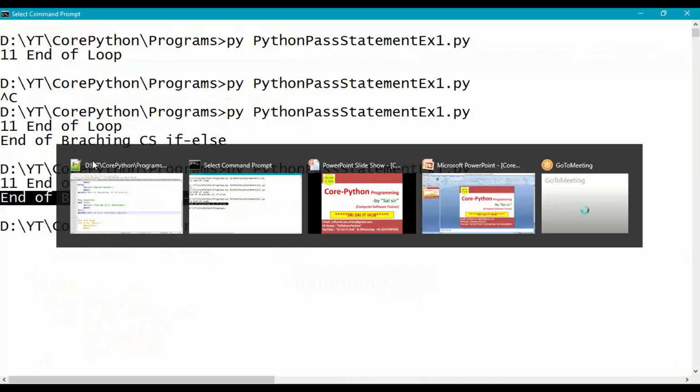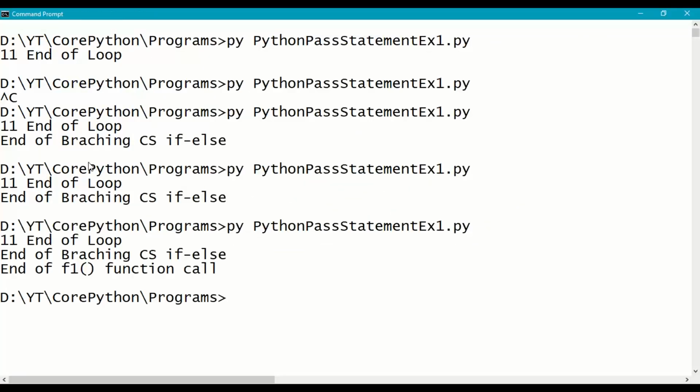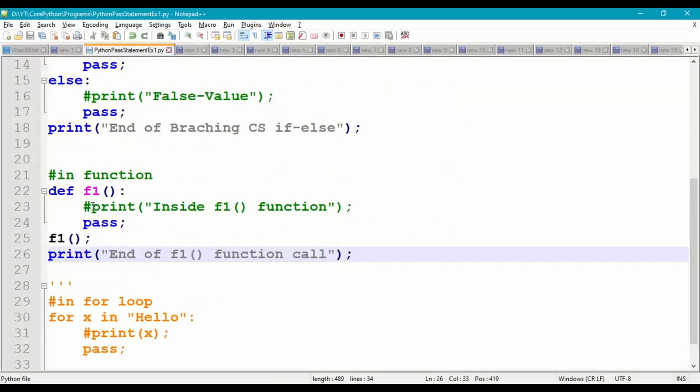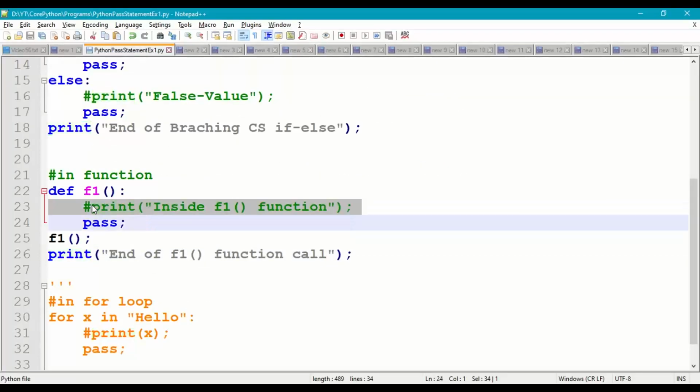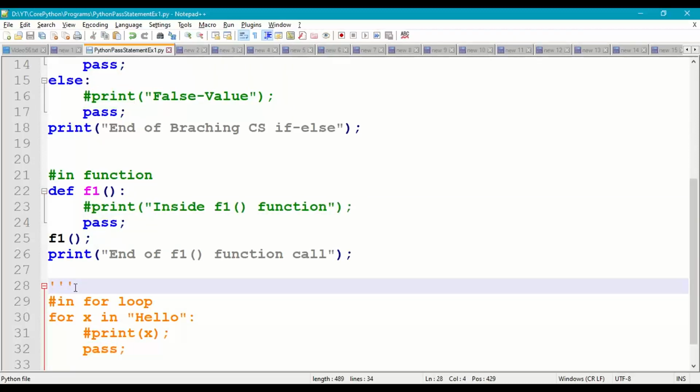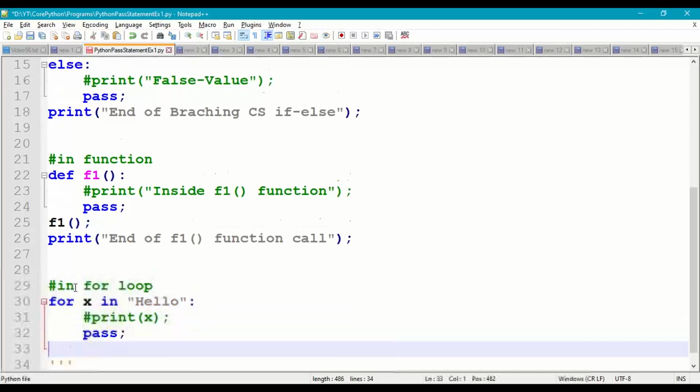So save this and run. We got end of f1 function call. So, a function without any body. If you want, you can also take one or two statements as per our requirement and say pass. Basically we use pass to represent an empty body.